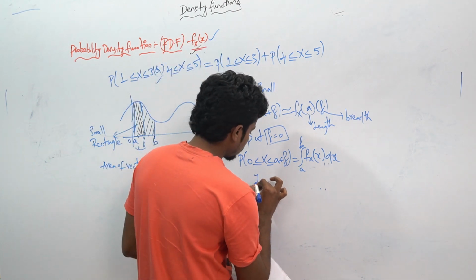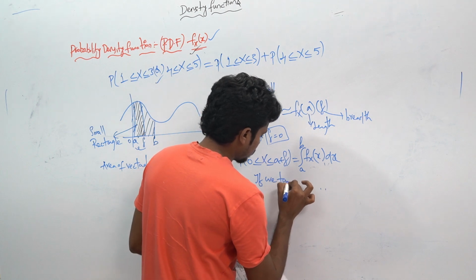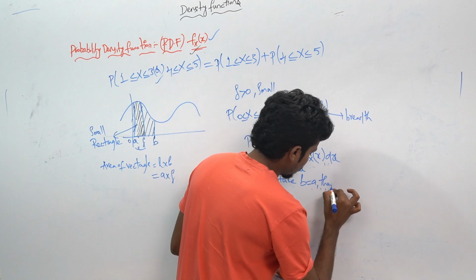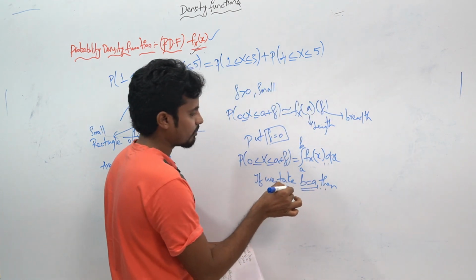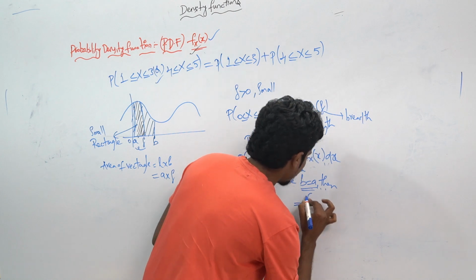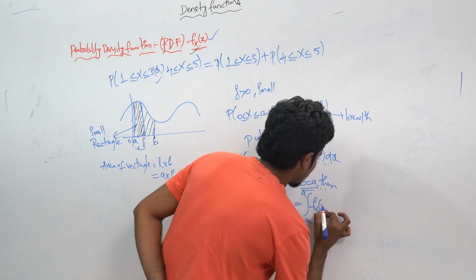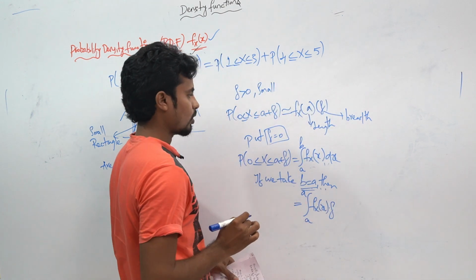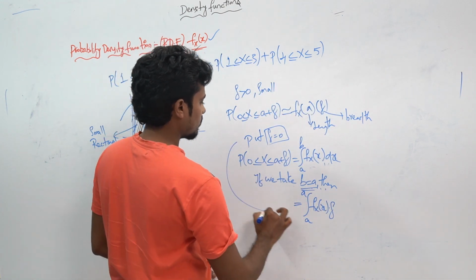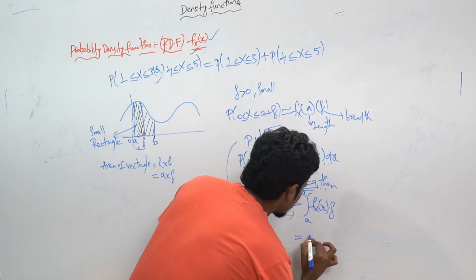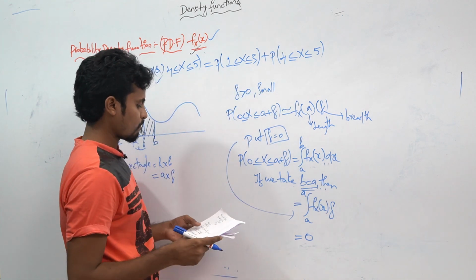If we take b is equal to a, in terms of b, I just want to replace with a. What will happen? This will become the integral from a to a of fx of x into dx. You already know. Now we have to put this delta is equal to 0. What will happen? This will become the 0.